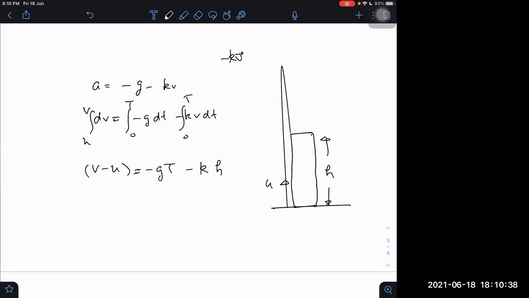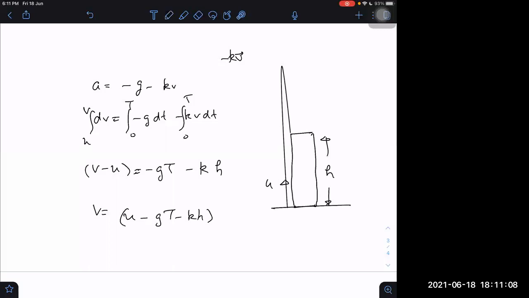Okay. So if this is given and they are asking us, and time of flight is also given, let us say, then we can determine with what velocity it strikes here. We can determine that easily in terms of this information. With what velocity will it strike? It will strike with velocity u minus gt minus kh.